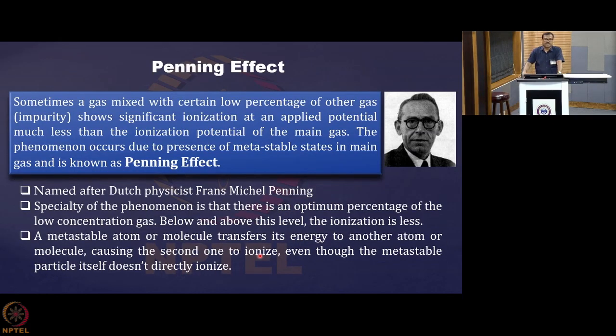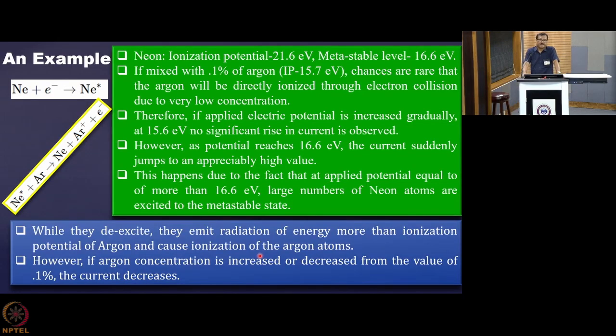Now, in this ionization scenario, there was one very famous thing called the Penning effect that we discussed, by which we found that below the ionization potential, sometimes we get sufficient ionization when we introduce a specific impurity in the medium. This was a surprise for quite some time.